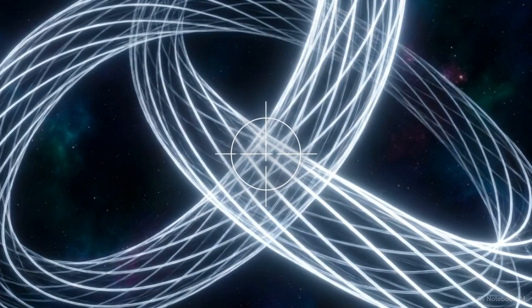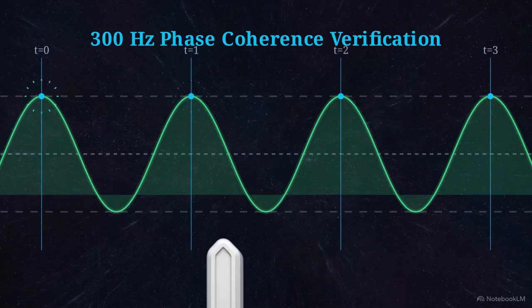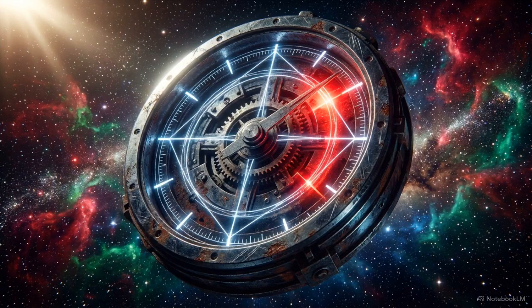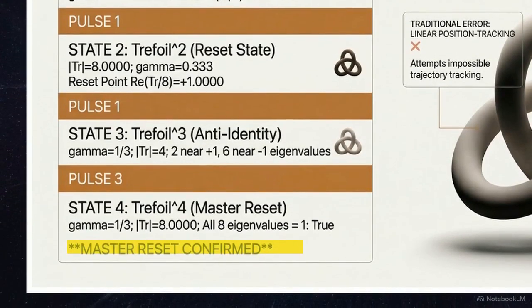That 300 Hz frequency is the exact sampling rate required to verify the knot's topological crossings. It ensures that the system maintains phase coherence every 3.33 milliseconds. This governor state log tracks the effect of external pressure, or shear. As the shear parameter, gamma, reaches the critical 1/3 threshold, the complex trace rotates to the real axis. The system executes a master reset. All 8 eigenvalues return to exactly 1, yielding an identity matrix and restoring a perfect baseline.